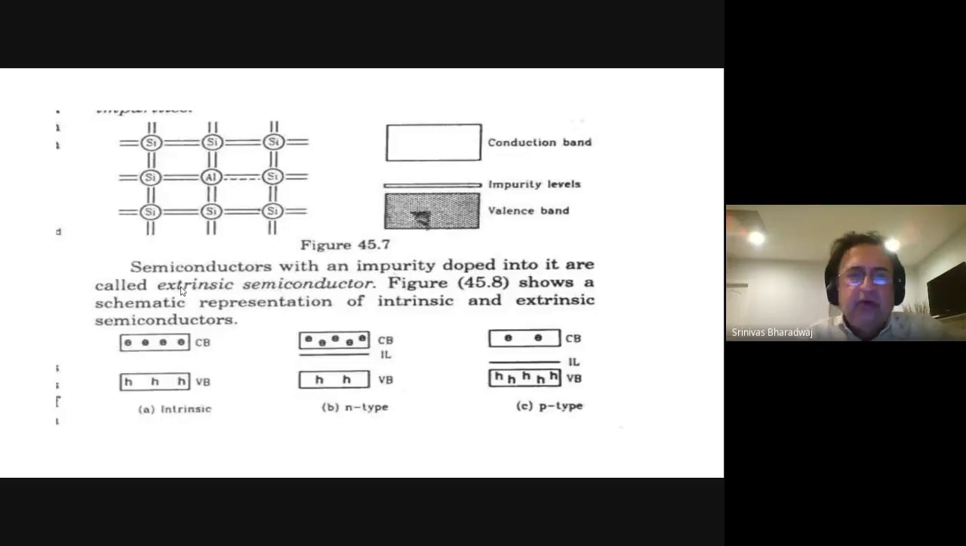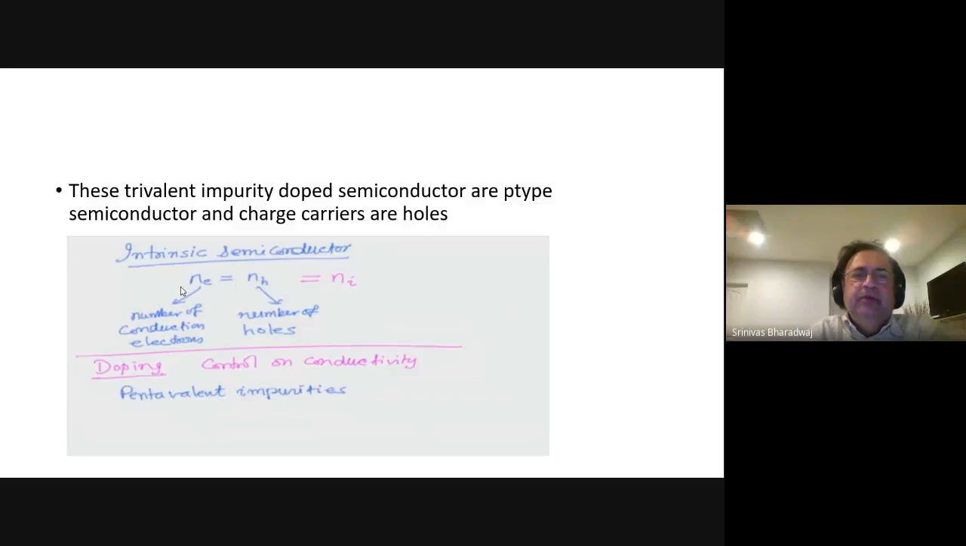All right, so there you go. These trivalent impurity doped semiconductors are p-type semiconductors. Charge carriers are holes. Doping controls conductivity. Pentavalent impurities. Intrinsic semiconductor: Ne is the number of electrons, Nh is the number of holes. Ne equals Nh equals Ni. So these trivalent impurity doped semiconductors are p-type semiconductors, and they have holes. Charge carriers are holes.